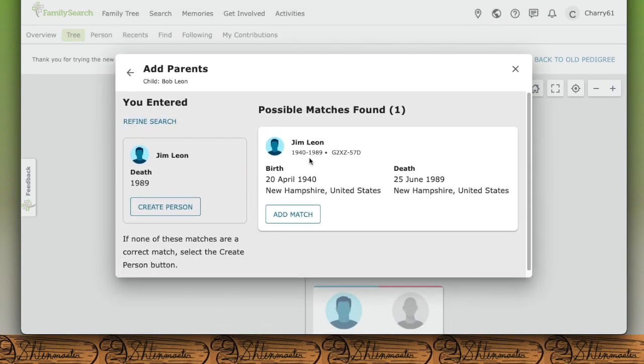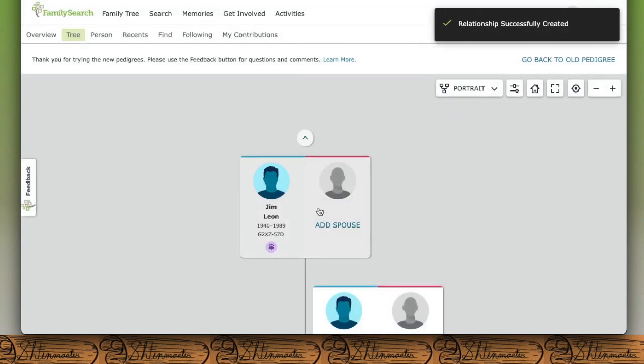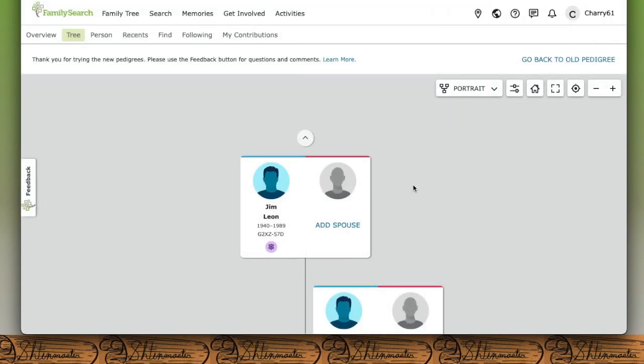So we found something. So we have a Jim Leon who was born and died in New Hampshire. Lucky us. And since we are in New Hampshire, I've determined that that is the person I am thinking of. So I'll add that as a match. So now we have successfully created someone based off of our information and Family Search's information.